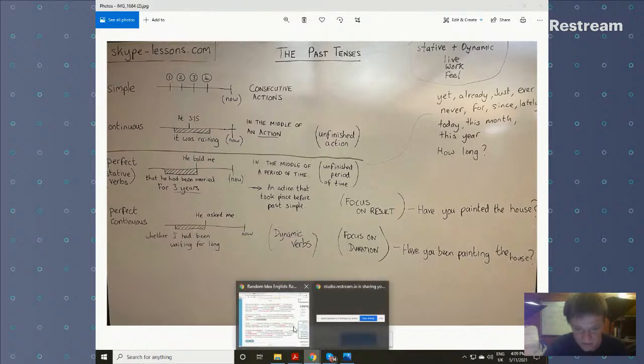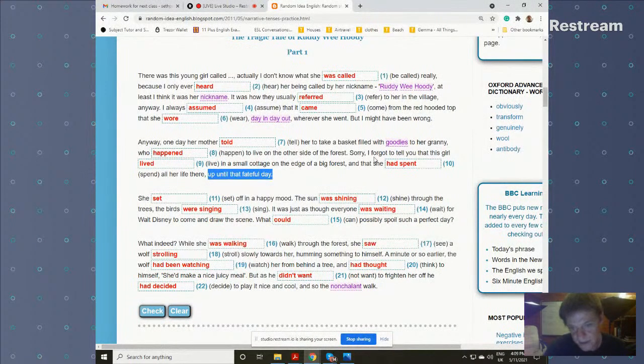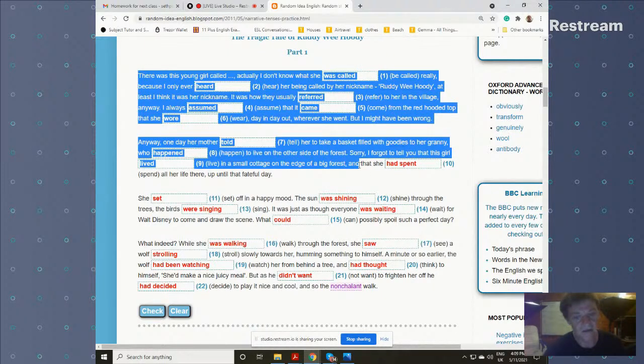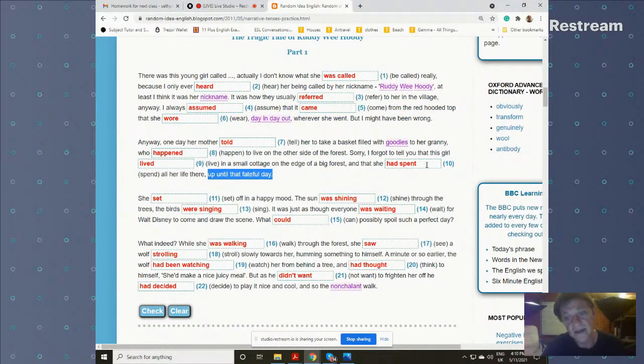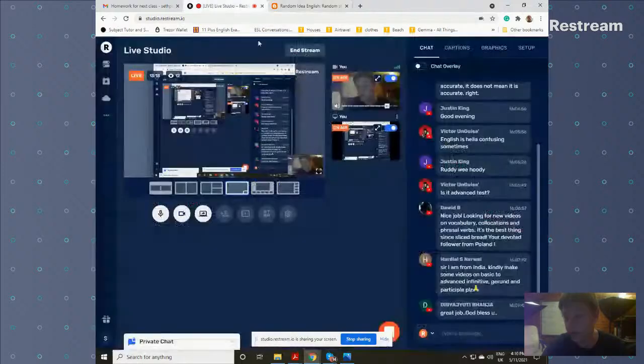Let's get that sentence back up. I forgot to tell you that this girl lived in a small cottage at the edge of the big forest, and that she had spent. Notice that this is referring to all the time that started before all of this story. It started before that, and it's gone on until this day that the narrator is describing right now, and he's describing this day in past tenses, past simple. And so this had spent is before all of those verbs. It started before all of those verbs, and it continued up to that moment, up until that fateful day. So this one really does have to be past perfect.